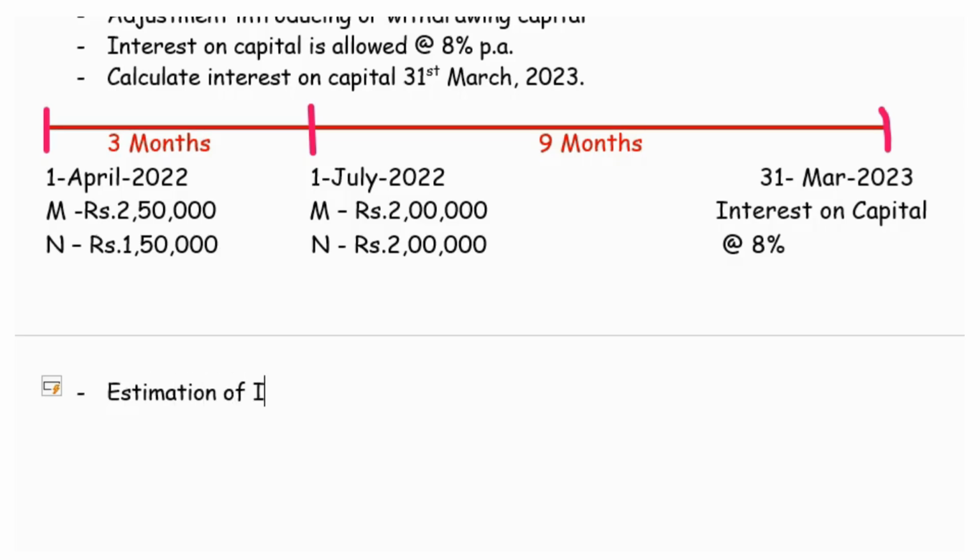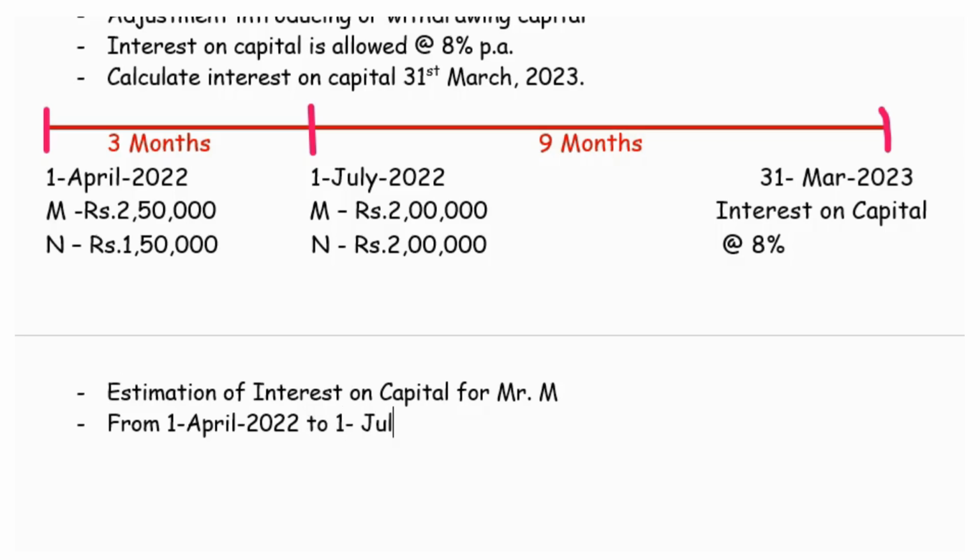Estimation of interest on capital for Mr. M first. From the timeline it is clear that for 3 months, from 1st April 2022 to 1st July 2022, Mr. M is holding rupees 2,50,000 as capital.